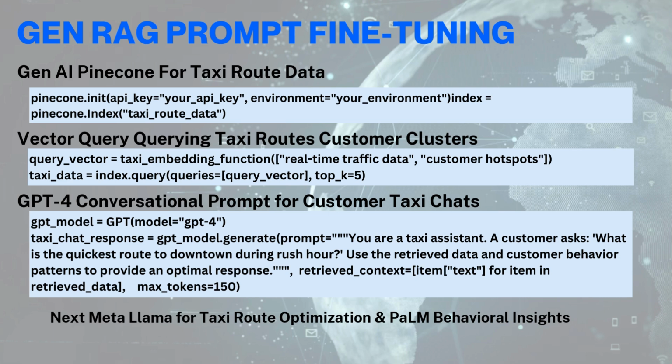We have the top ones, and then we have GPT conversational prompts and customers, and it's a GPT model. So we put in the model GPT-4, and we did get the GPT model generated on the taxi from the questions that we asked for the quickest downtown route, and then that worked out pretty good. So that's how that works, and now we're going to the next one.